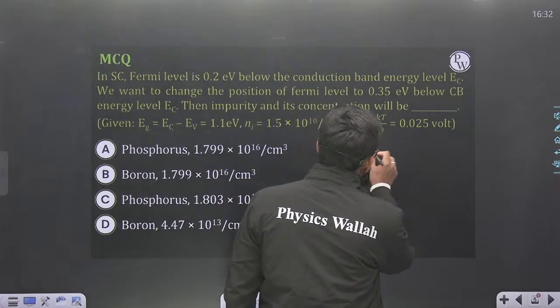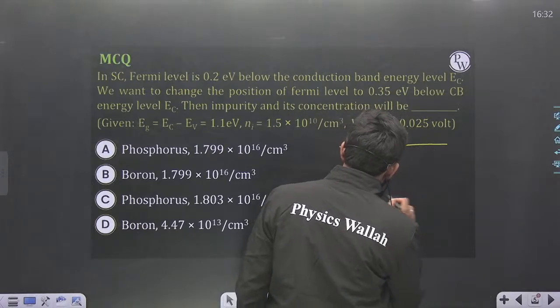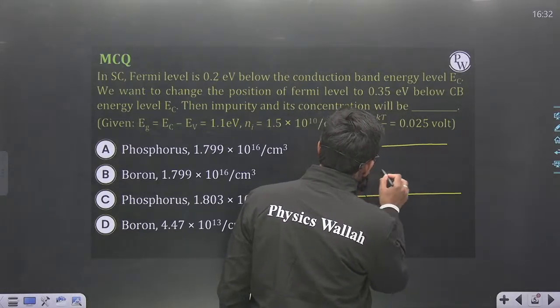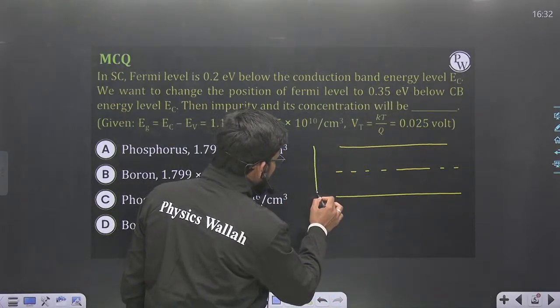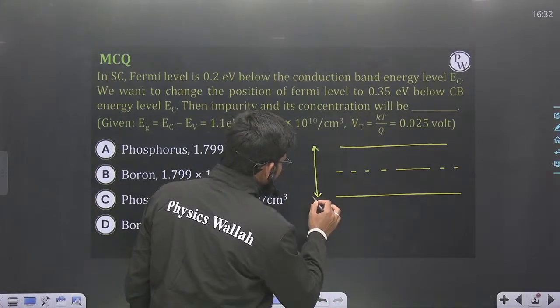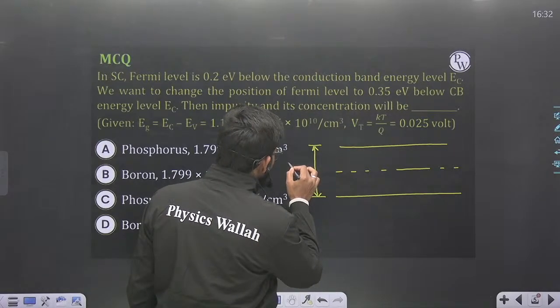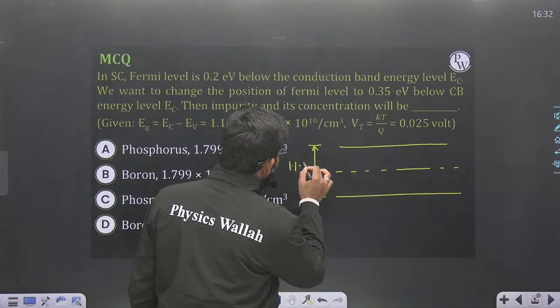So firstly, I will draw the energy level diagram for the first case. This is the energy gap, EC minus EV, which is given and is equal to 1.1 electron volt.